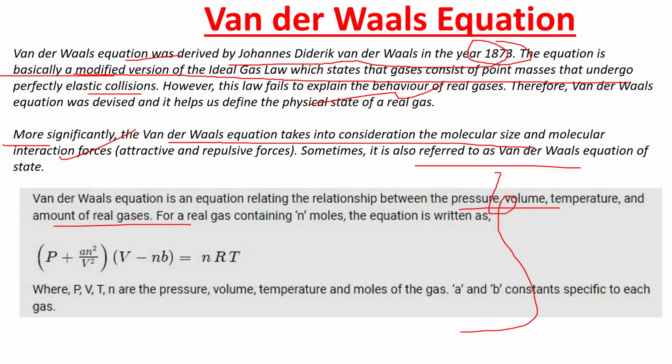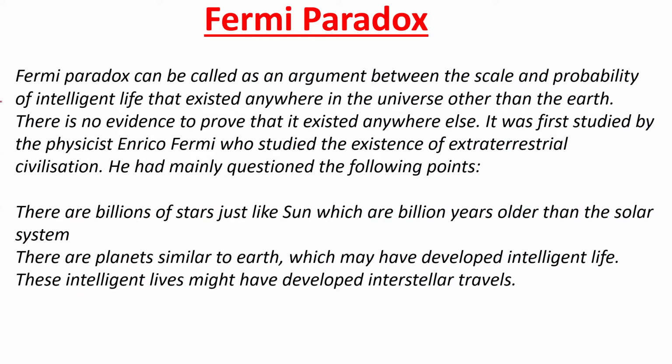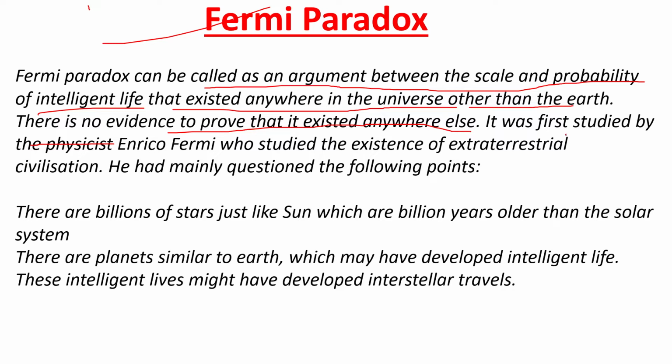All right. Next, Fermi paradox. Fermi paradox can also be called an argument between the scale and probability of intelligent life that exists anywhere in the universe other than the Earth. There is no evidence to prove that it existed anywhere else. It was first studied by physicist Enrico Fermi, who studied the existence of extraterrestrial civilization.